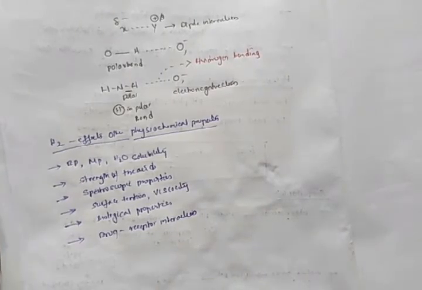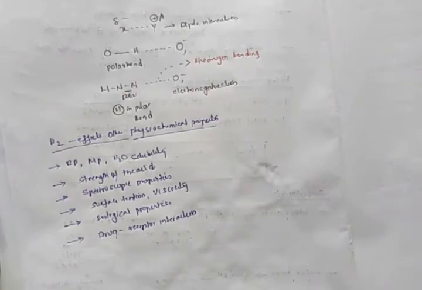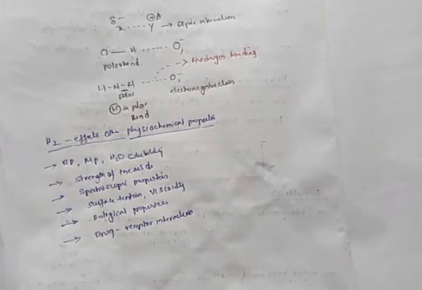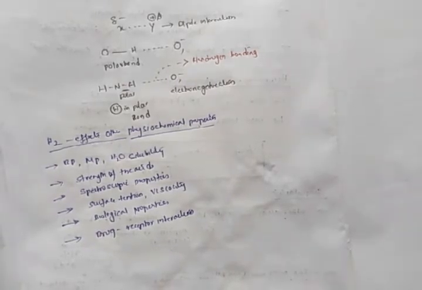Also this hydrogen bonding affects strength of the acids and spectroscopic properties of the molecule, and it also has an effect on surface tension, viscosity, and various biological properties of the molecule, as well as drug receptor interaction. This is about the introduction to hydrogen bonding.